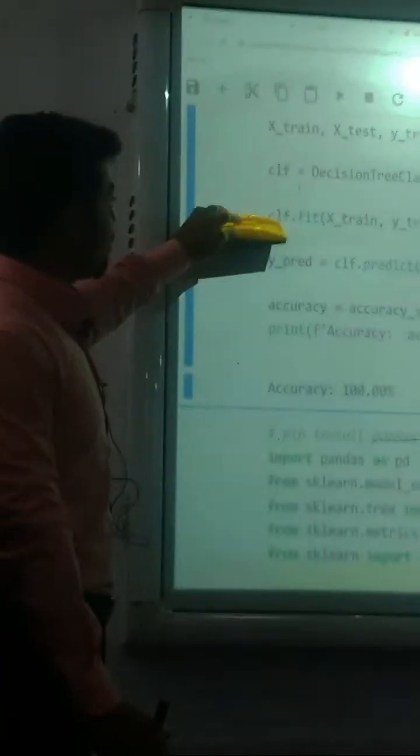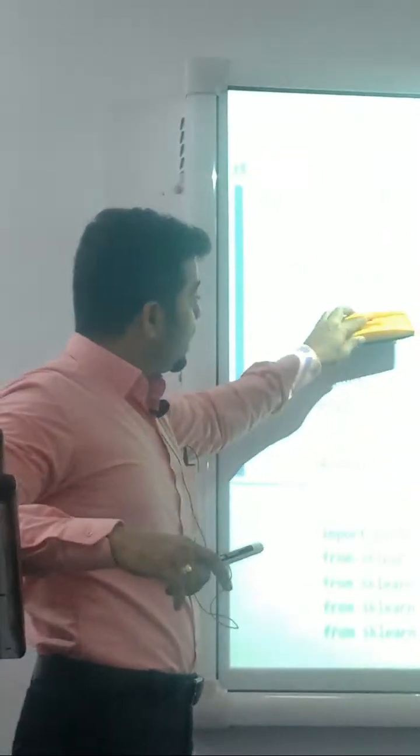Next, I create one more variable, CLF. CLF is nothing but a decision tree classifier. Decision tree classifier is one of the packages that comes under machine learning in sklearn. In the package, what are the operations done by the package?